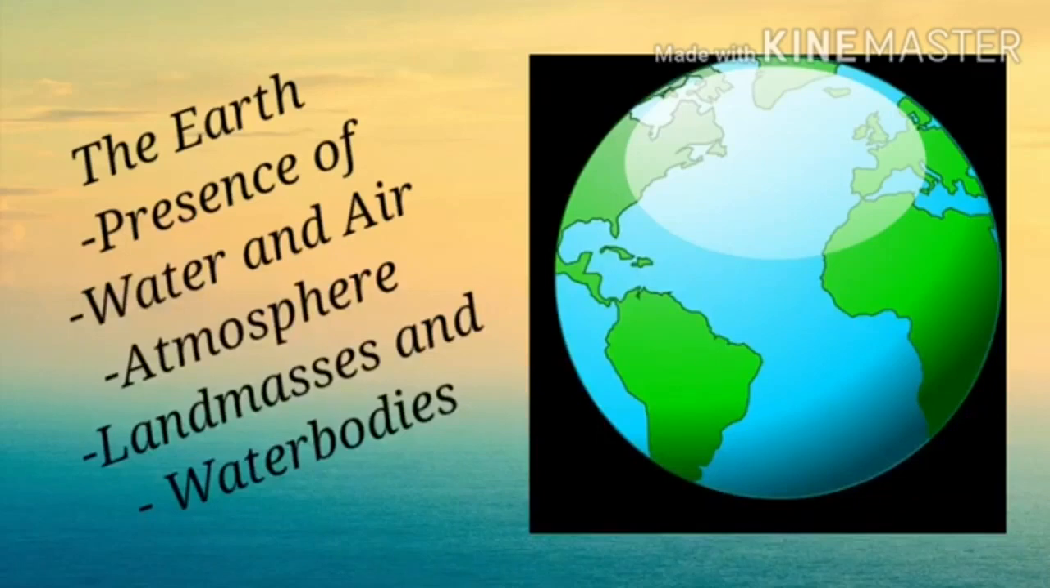Children, the surface of the earth is made up of land masses and water bodies. 71% of the earth's surface is covered with water. Children, how much percentage of water? Yes, 71% of the earth's surface is covered with water. The rest 29% is land.